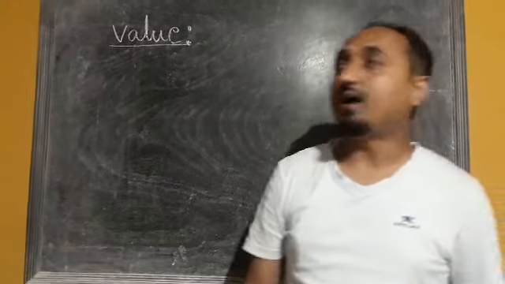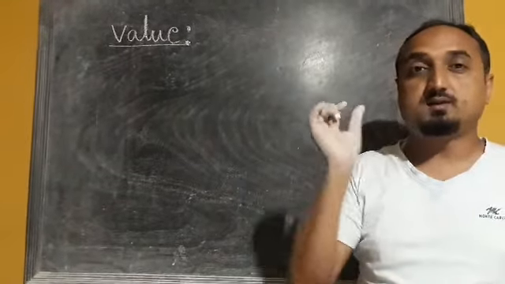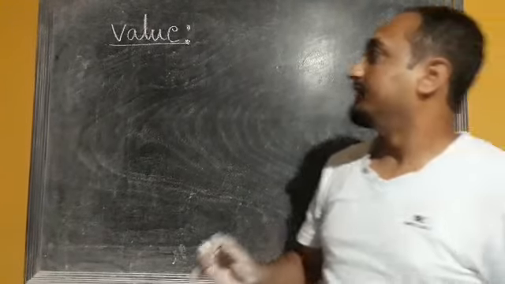Okay, next concept we have is value. So this is also a basic economic concept, value. So what is value?